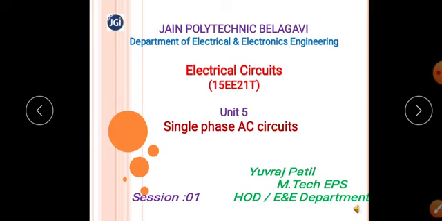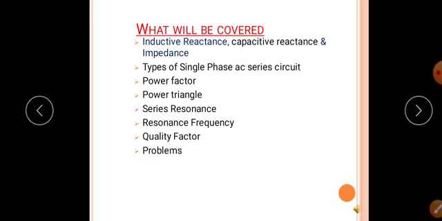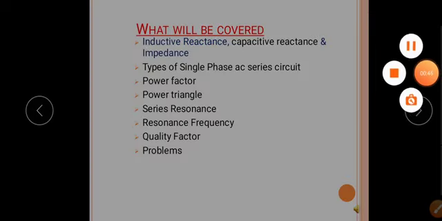I am handling the subject Electrical Circuits, which is for Diploma second semester Electrical and Electronics Engineering. Today we'll discuss Unit 5 Single Phase AC Circuits. The following topics are covered in this session: what is meant by inductive reactance, capacitive reactance and impedance, types of single phase AC series circuit, power factor, power triangle, series resonance, resonance frequency, quality factor and some problems.